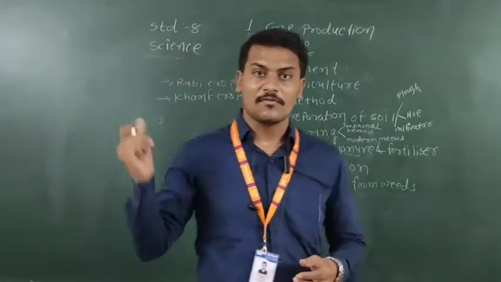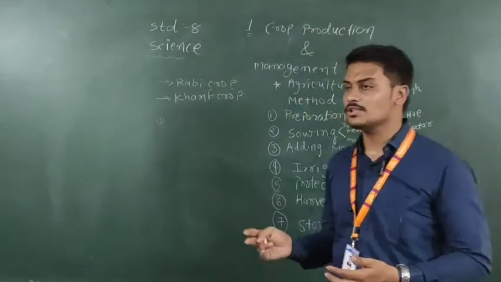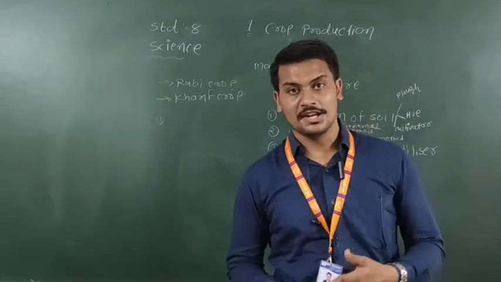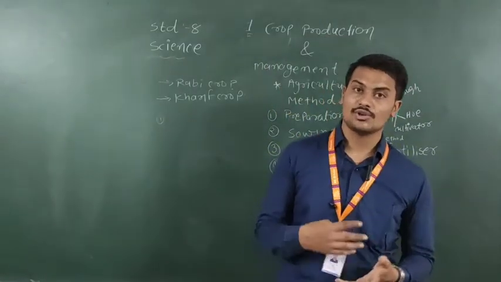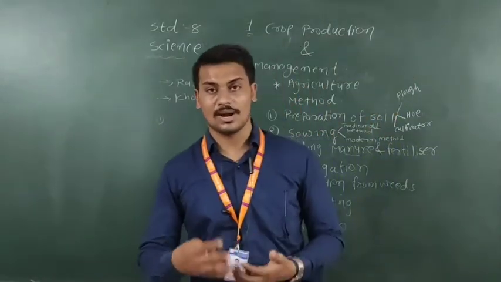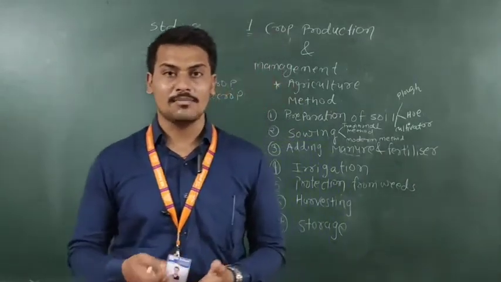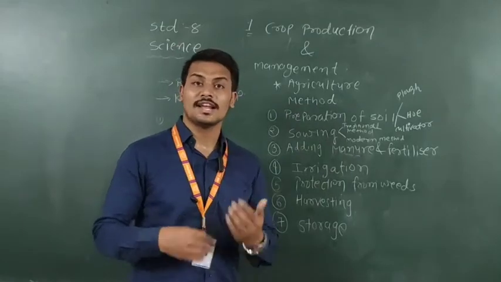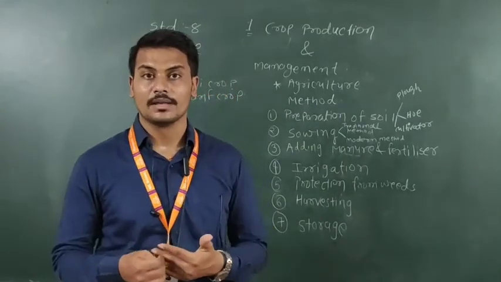If we are vegetarian, we can get nutrients from these crops. Some people are non-vegetarian and eat fish, chicken or mutton, which come from animals. Similar methods, known as animal husbandry, apply there.